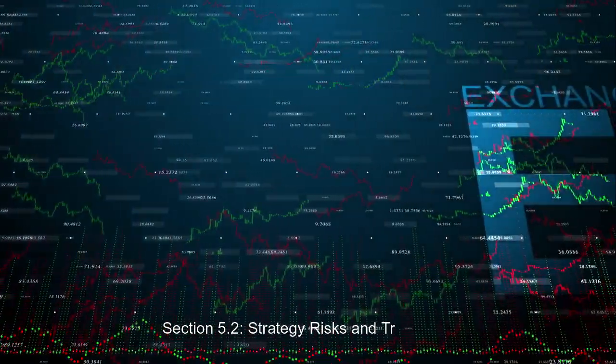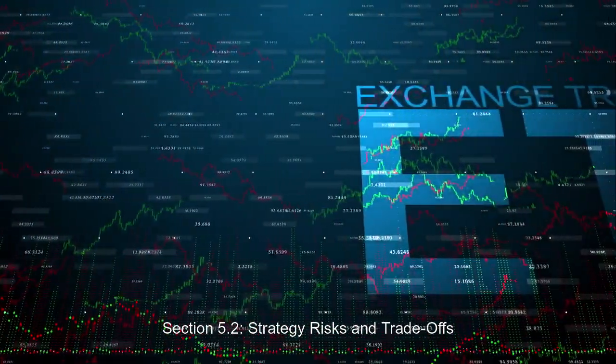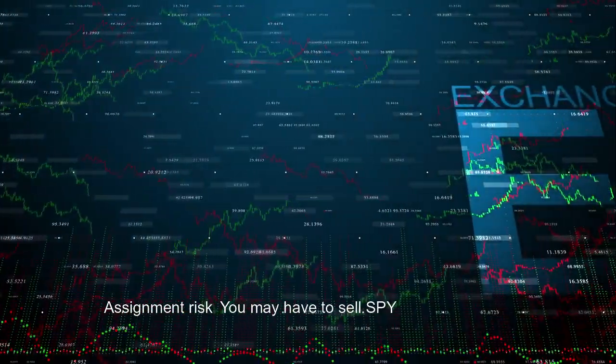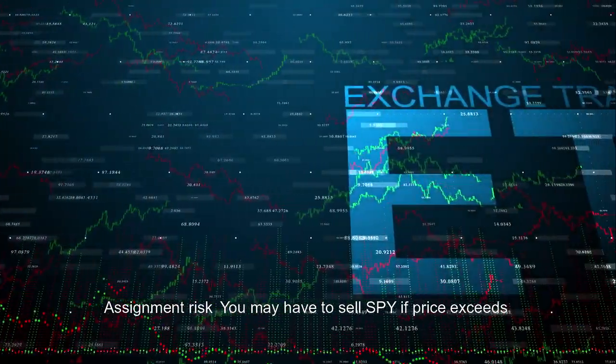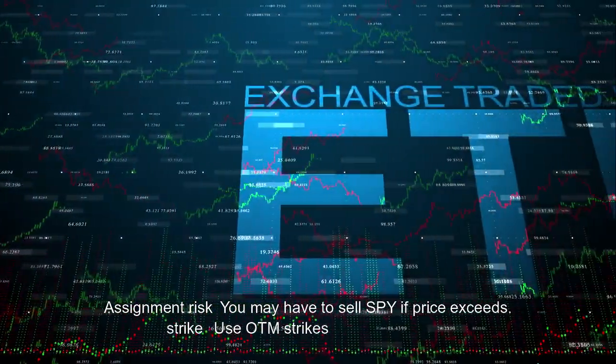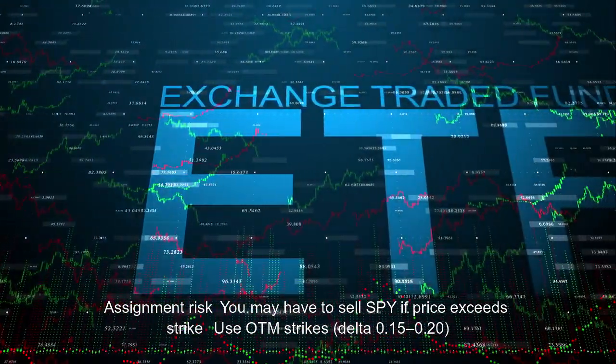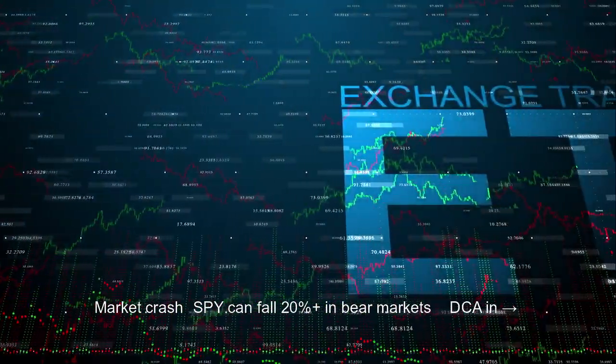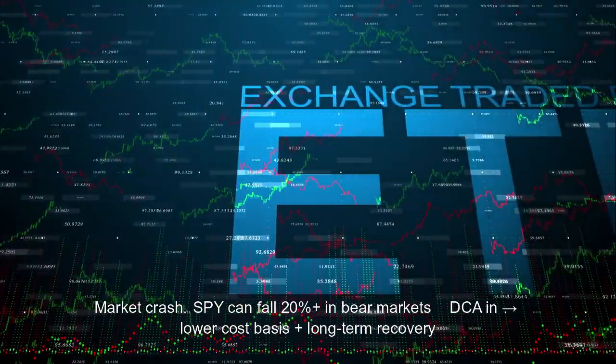Section 5.2, Strategy Risks and Trade-offs. Key risks, with description and mitigation. Assignment risk: you may have to sell SPY if price exceeds strike. Use OTM strikes, delta 0.15 to 0.20. Market crash: SPY can fall 20% plus in bear markets. Mitigate with DCA, lower cost basis, and long-term recovery.